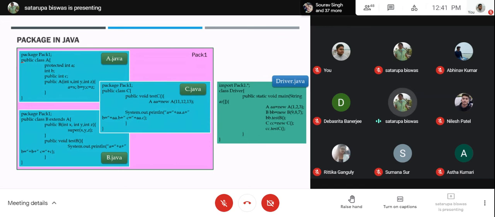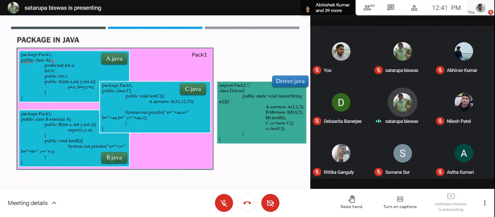Now remember one thing, when you are doing the program of a package, everything that you want to access from outside needs to be public. The methods generally are public. The classes are generally public. So all the classes and methods need to be public, including the constructors. Otherwise, you will not be able to access them outside the package. So what I have done, class A, I have declared it as public. Then inside it, 4 variables.